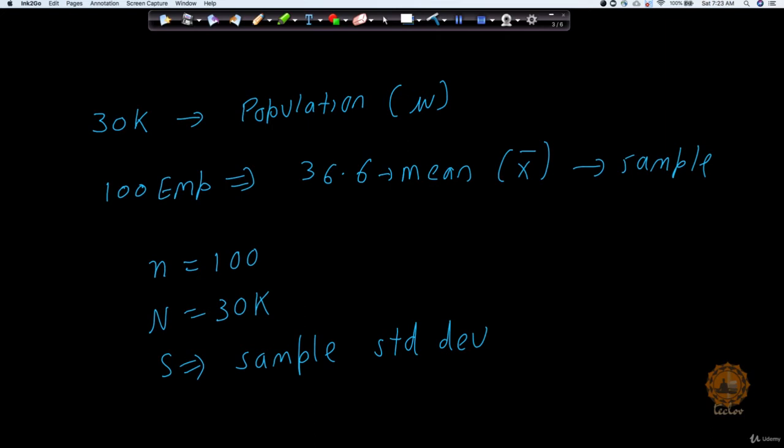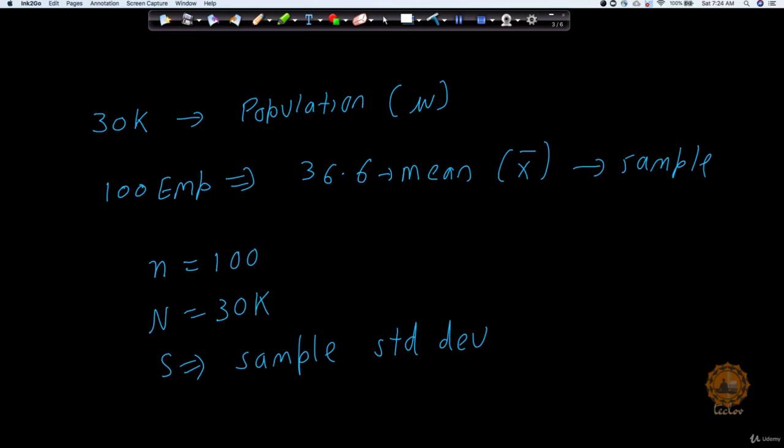In a similar way, now we have a problem. We have a 30,000 population size, let's say, which belongs to the Tech Love company, and there are 100 employees for whom we have done a survey and got the mean of 36.6. Now this mean which we have got is called the sample mean and is going to be represented by X bar. On the other hand, my population mean will be represented by nu.